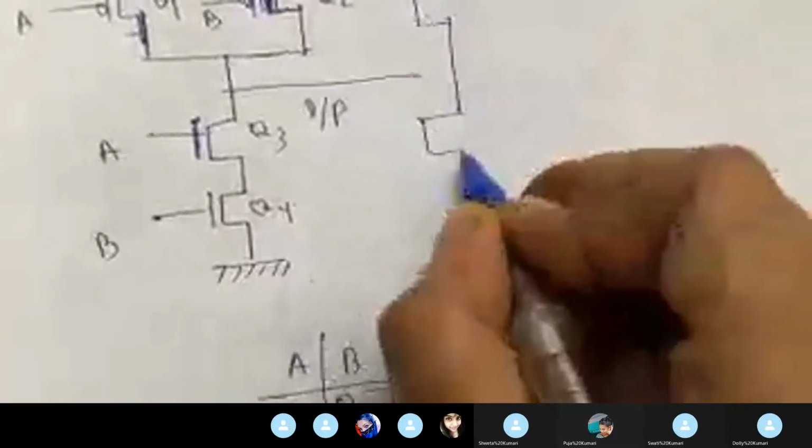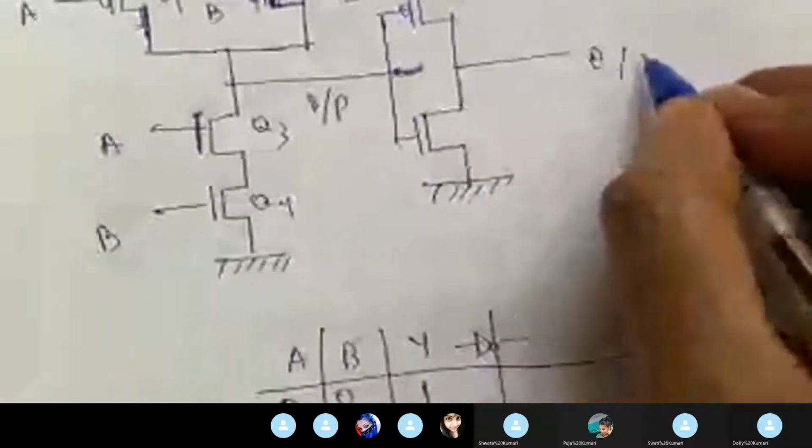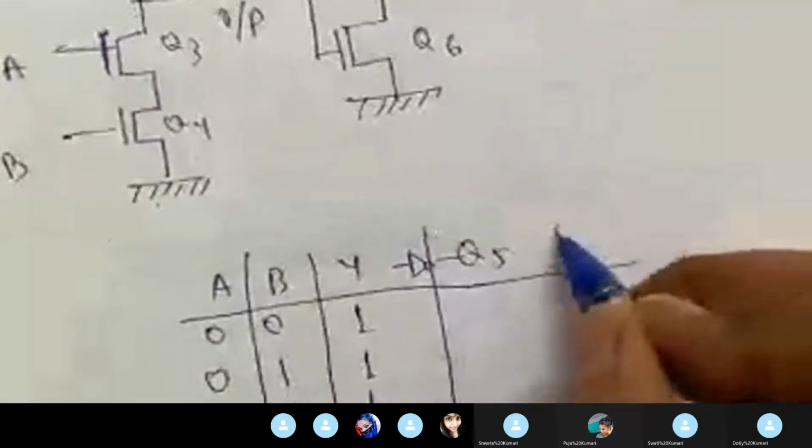So what I will do, I will put a NOT gate, means a CMOS inverter, at the output of NAND gate. So what I am doing here, I will draw a CMOS inverter. Suppose this is my Q5, this is Q6. So I'm just writing Q5 and Q6 over here.